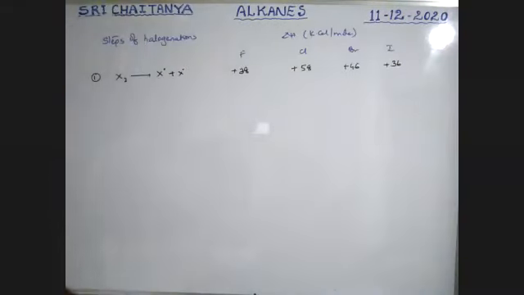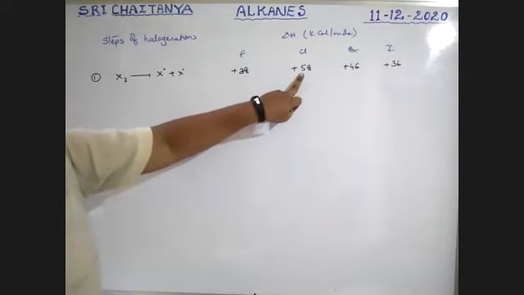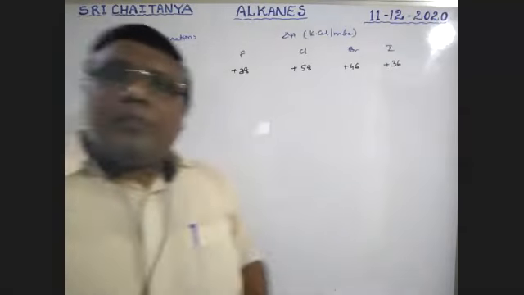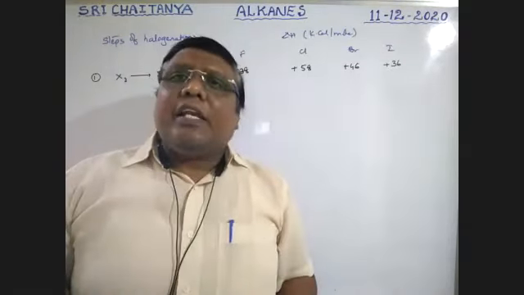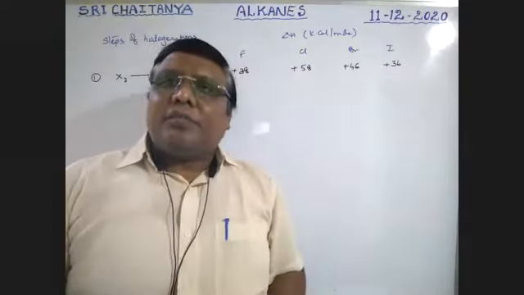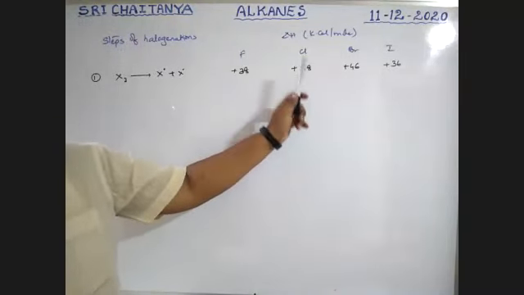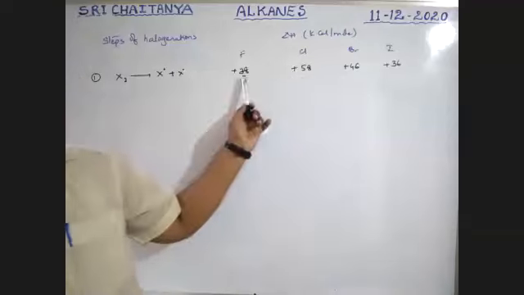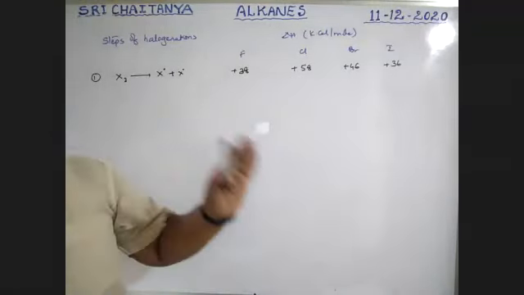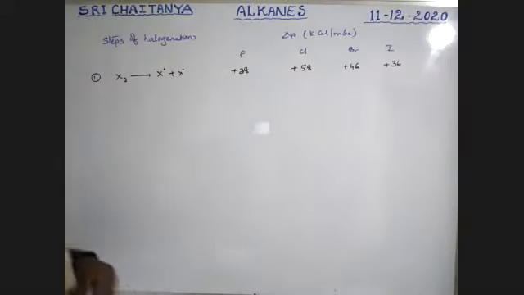So for chlorine, breaking needs almost 58 kilocalories. That means in radical chlorination, Cl2 to Cl radical conversion is a little bit difficult, because more energy is needed. The least energy is for iodine. So the first step is difficult for Cl.